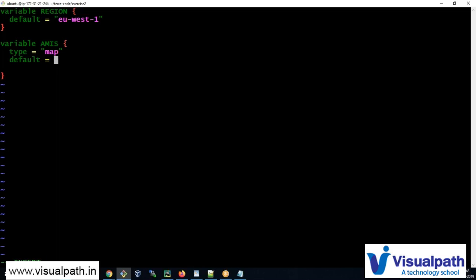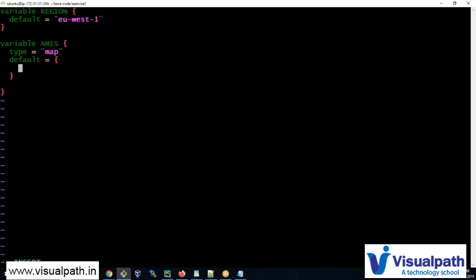A map variable is when you call it, you have multiple values for a variable. For AMIs, you'll have multiple values, and values will be picked up based on a key name. So I'll give the key name, like the AMI changes based on the region. The same AMI ID will be different in North California, and the same AMI ID is different in Ireland region.